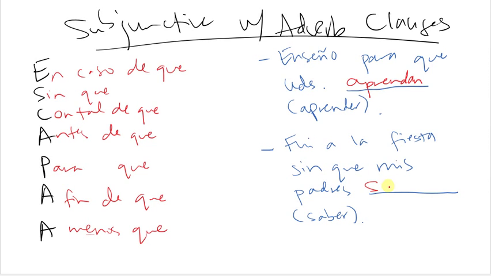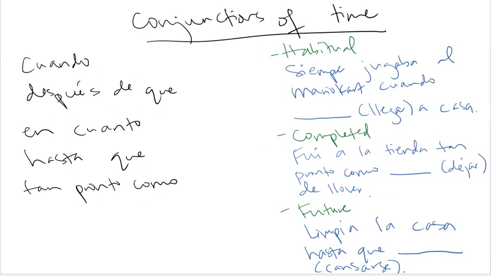Remember, you go to the ellos, ellas, ustedes of the verb in the preterite. So the preterite ellos, ellas, ustedes would be supieron. Take off the ron and add ra, ras, ra, ramos, ran. Mis padres would be supieran. So I went to the party without my parents knowing. Supieran. Does not matter if I have present, past, conditional, future, whatever. I always use the subjunctive with these clauses or with these conjunctions.